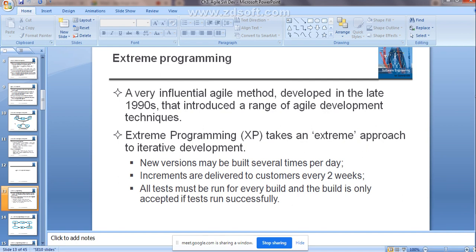That means new versions may be built several times per day. Increments are delivered to the customer every 2 weeks. All tests must be run for every build, and the build is only accepted if the tests run successfully. What do we mean by extreme programming? That means you develop new versions at regular intervals, several times per day.